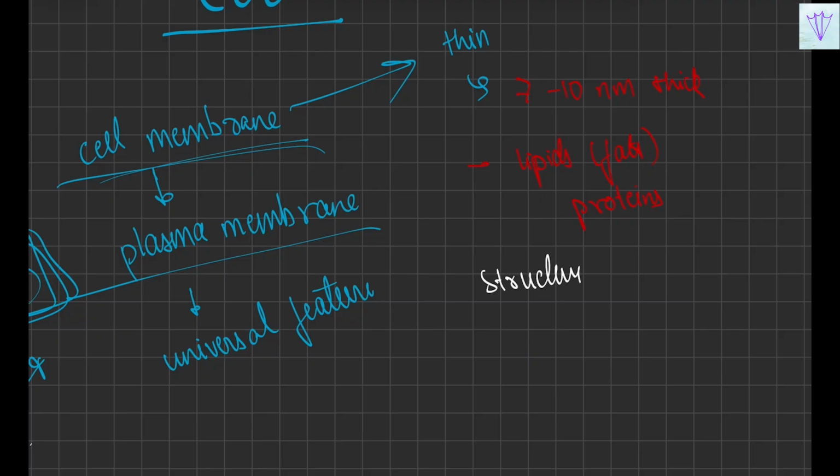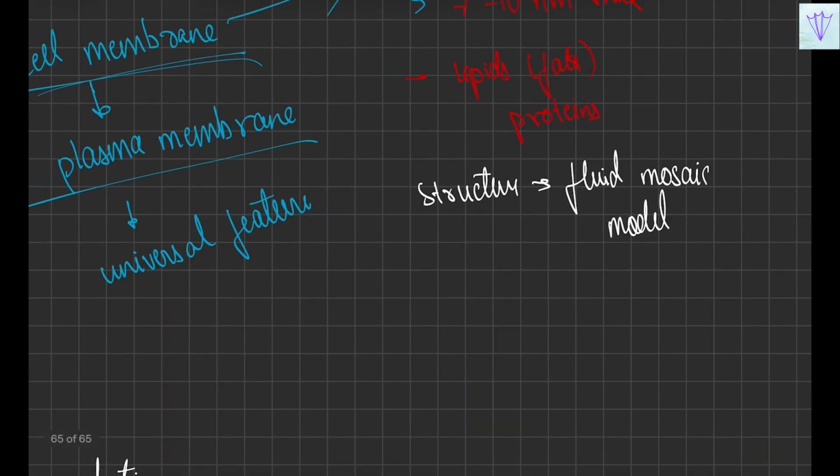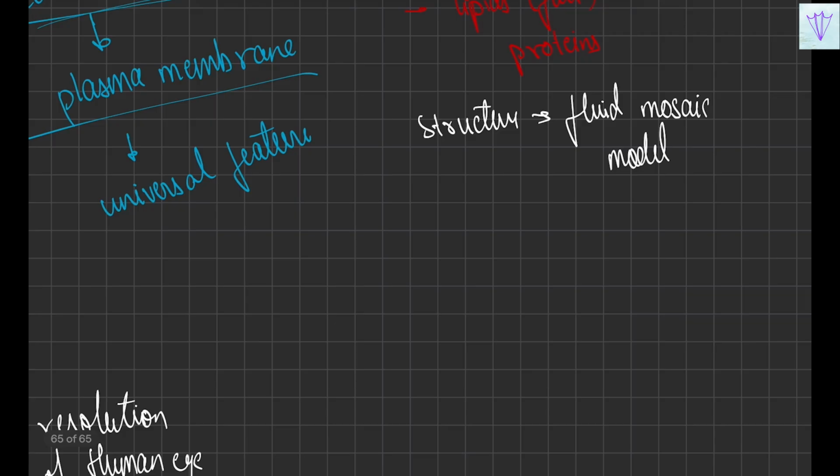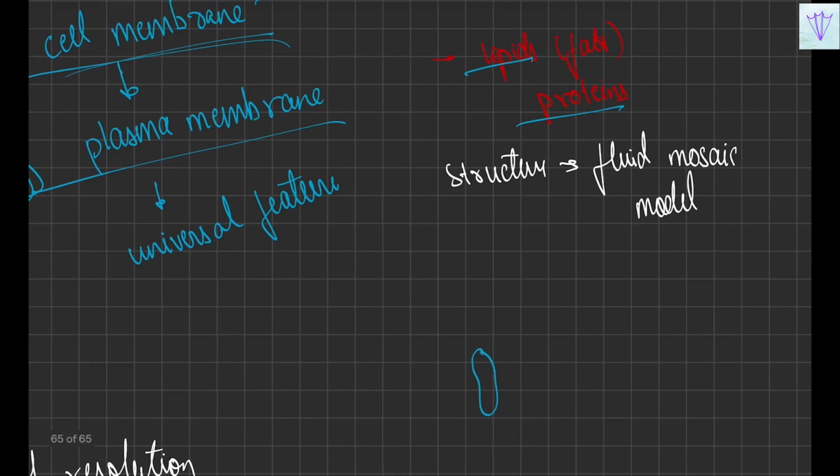Its structure is basically explained by the fluid mosaic model. So why is it called the fluid mosaic model? The cell membrane is described so because we have already learned that it is made up of lipids and proteins. So it is very obvious that the cell membrane will have lipids and proteins in it. First we'll draw the proteins. Let us say these are the proteins which we have got, and these are all the rest of the proteins which will be present.